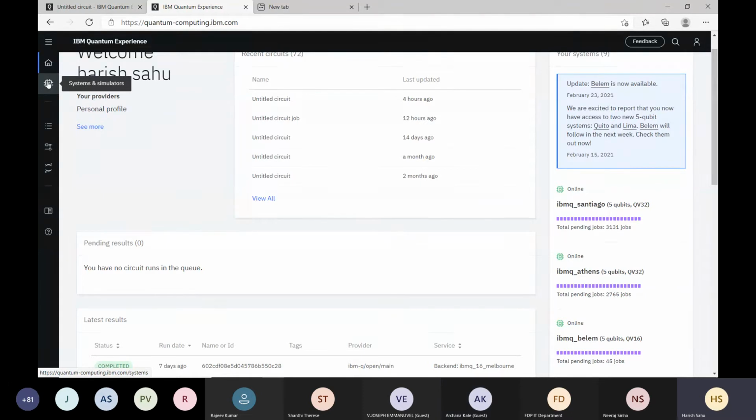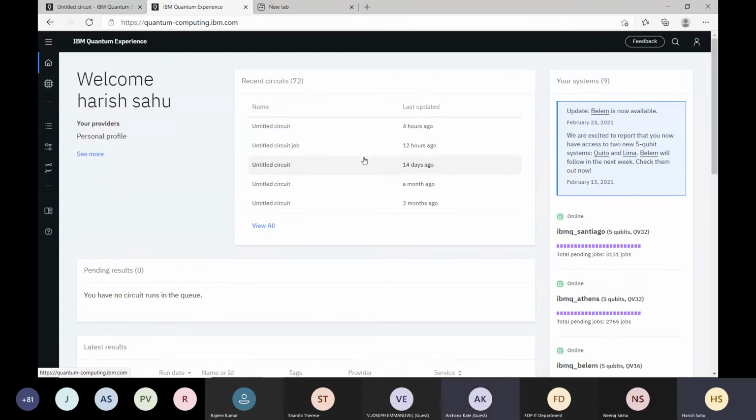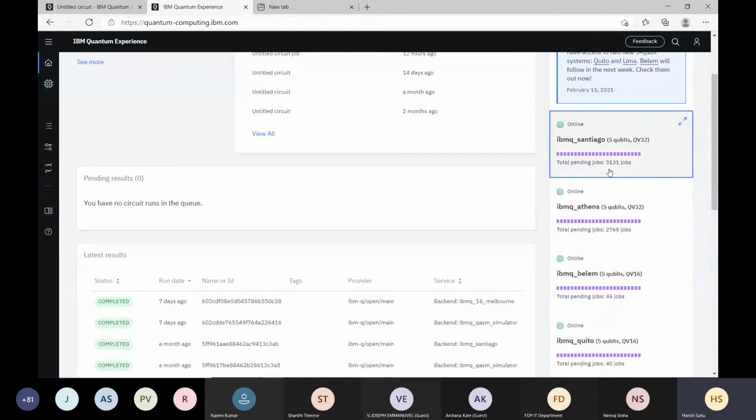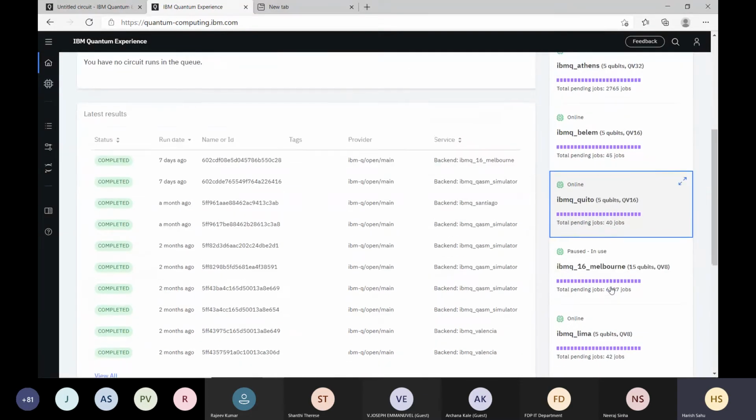Some devices may be in maintenance state or maybe not functioning, not online, but you will see the list of the entire devices here. If you go to home, then you will come here and you will see that these are the devices available and online. So you can run your circuit on these devices only. Maybe sometimes some devices go into maintenance and those things.